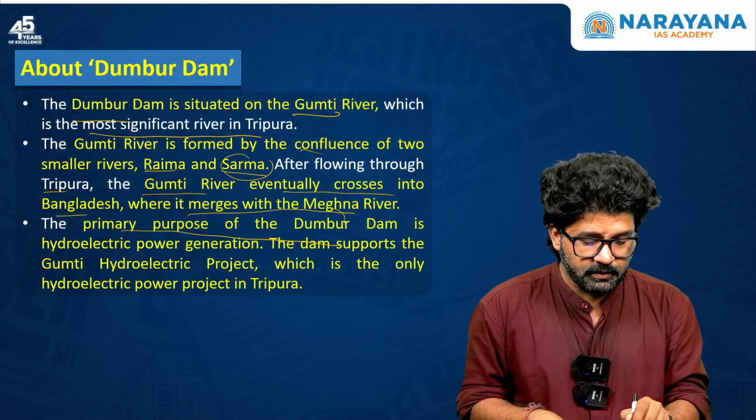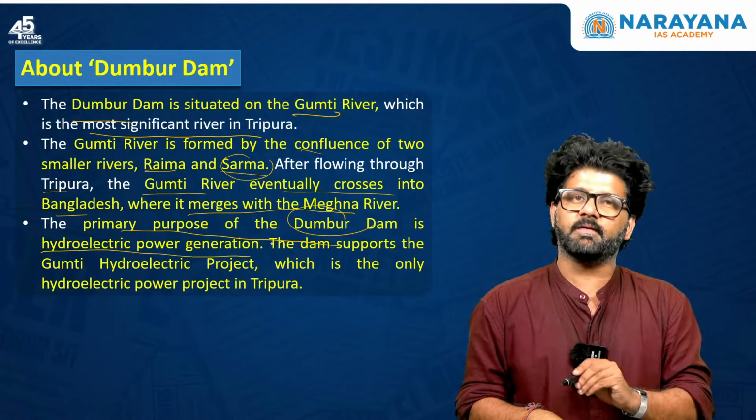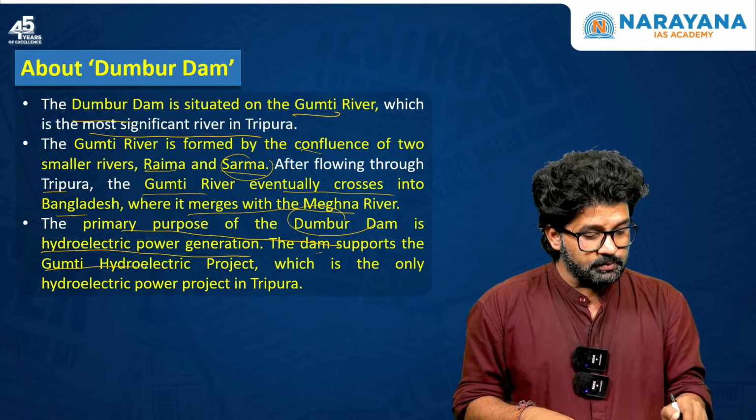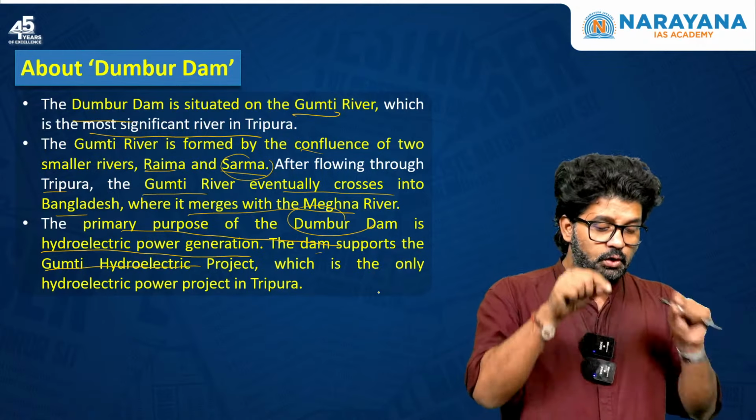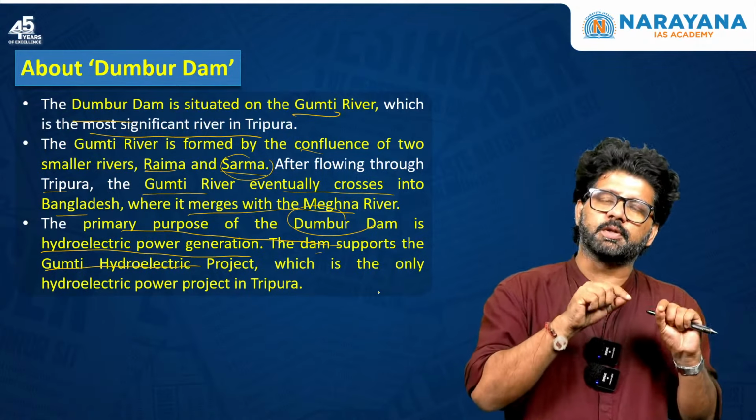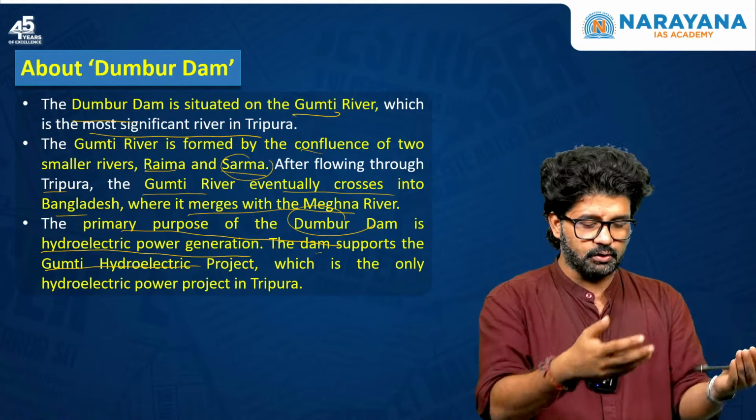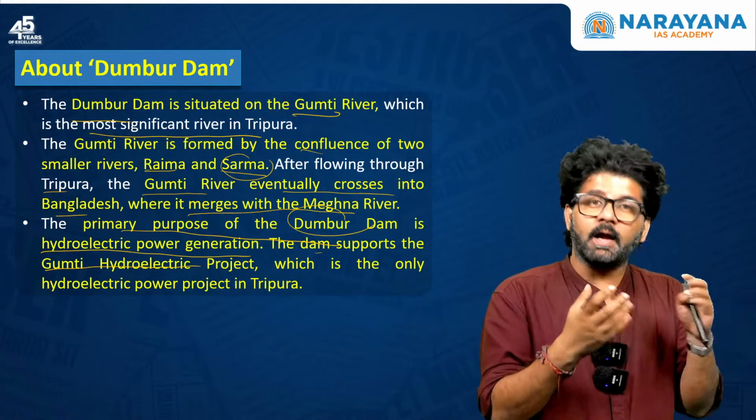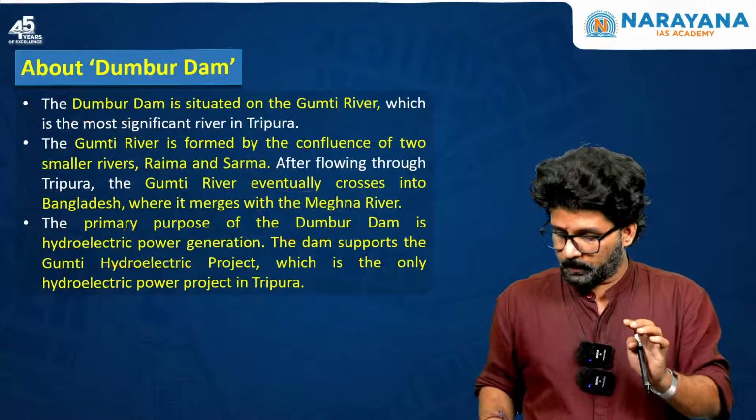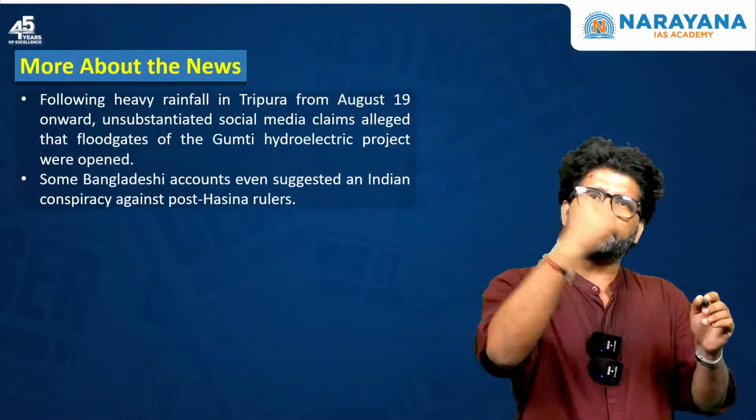The primary purpose of Dumba Dam is hydroelectric power generation. The dam supports the Gumti hydroelectric project, and this is the only hydroelectric power project in Tripura. We have to understand this. They can ask you this: what is the primary purpose of Dumba Dam and why has it been built? So we should be knowing about these terms. So let's focus more on the news.